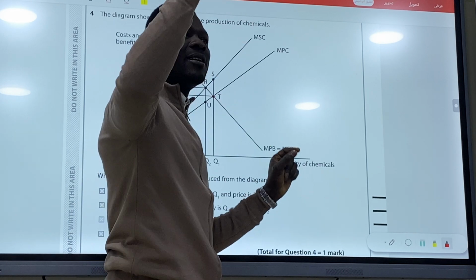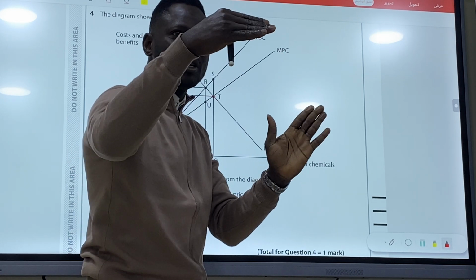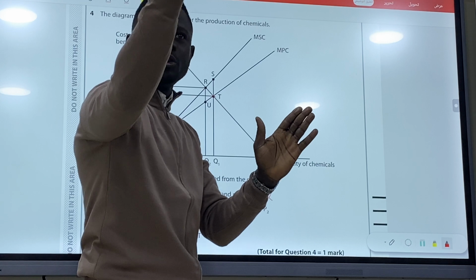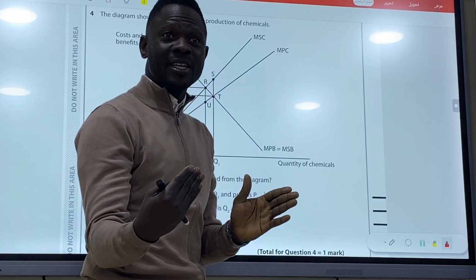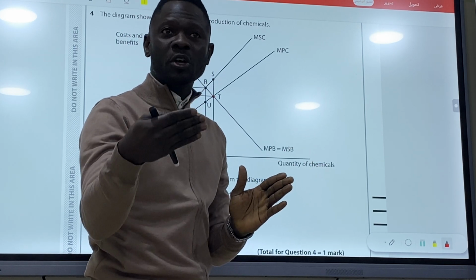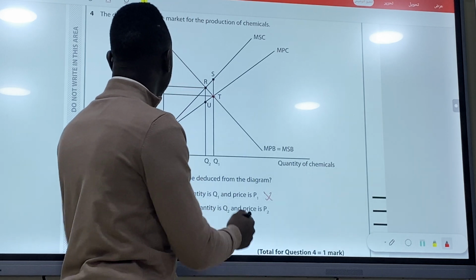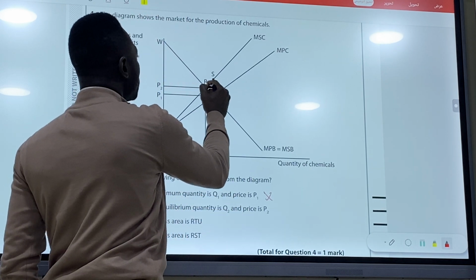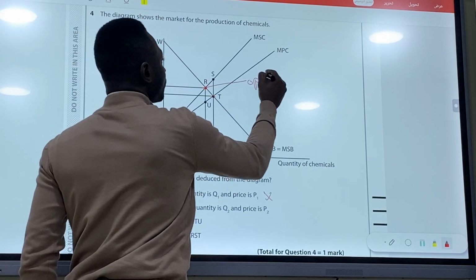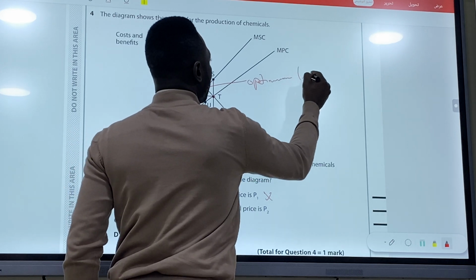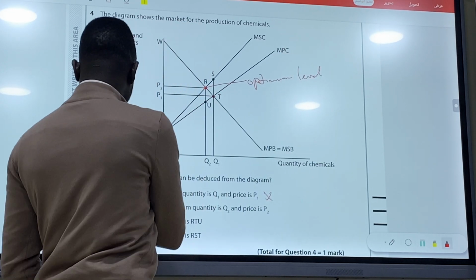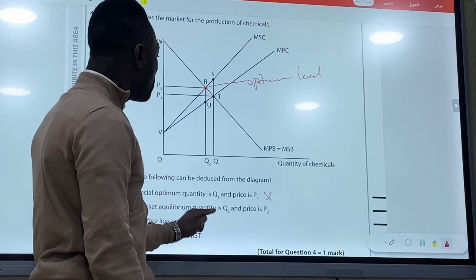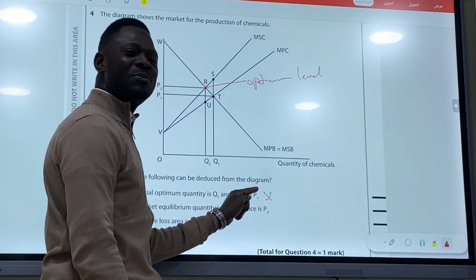You have produced, definitely you've started production, then you are increasing your production. So you cannot increase your production at Q1. You can only increase your production at Q2. So the optimum level is at P2, Q2. This is the optimum level. The market equilibrium quantity is Q2 and price is P2.